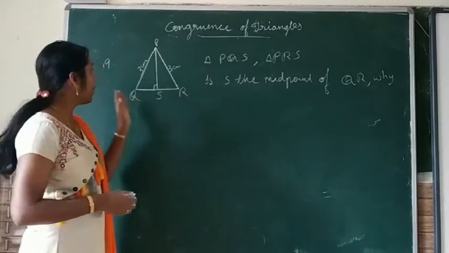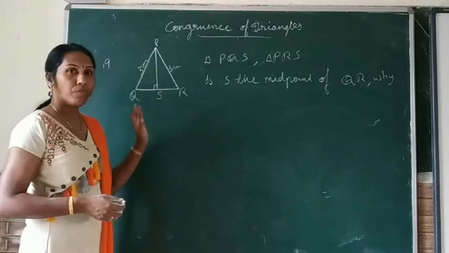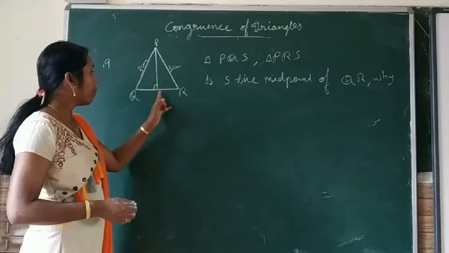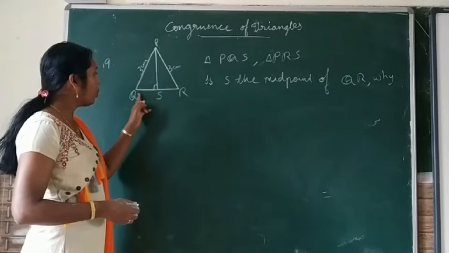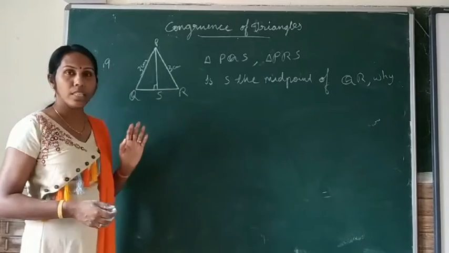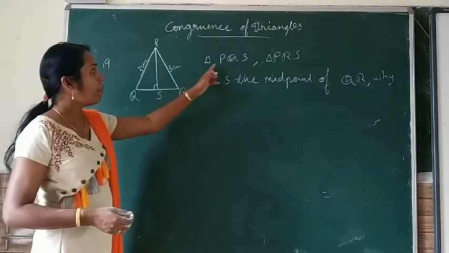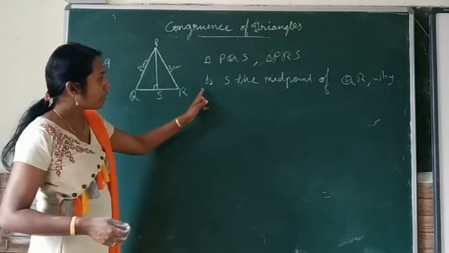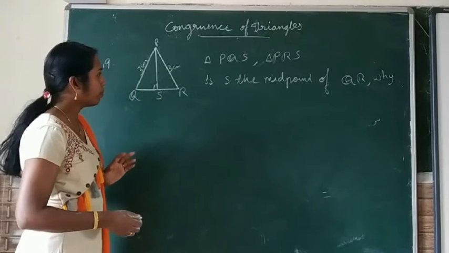Now, see question number 9. A triangle PQR is divided into two triangles. It is given that PS is perpendicular to QR, or angle PSQ is equal to angle PSR is equal to 90 degrees. It is given. We have to prove that triangle PQS is congruent to triangle PRS, and also we have to see whether S is the midpoint of side QR.